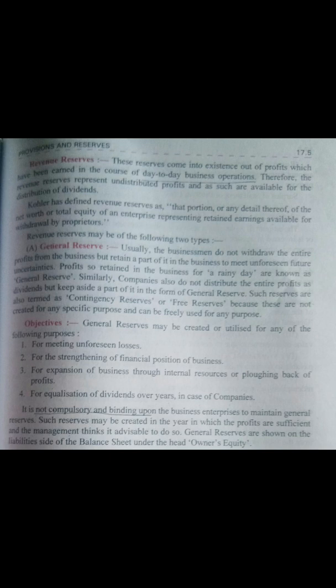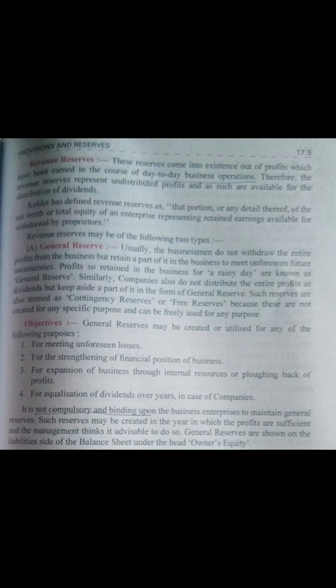For meeting unforeseen losses, as we have seen that the purpose of maintaining the reserve is to meet the unknown liabilities or losses. Next is for the strengthening of financial position of a business. Obviously, by keeping the reserve, the financial position of the firm strengthens or it becomes good in the eyes of outsiders.